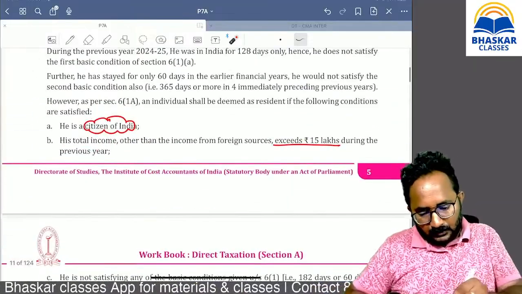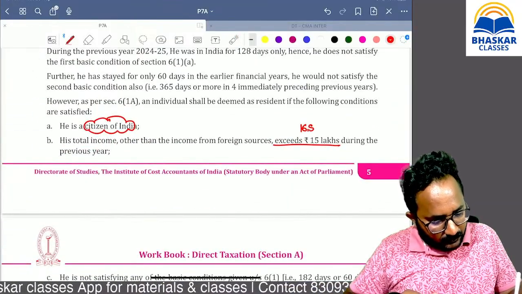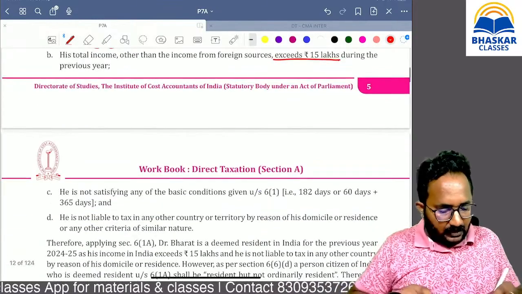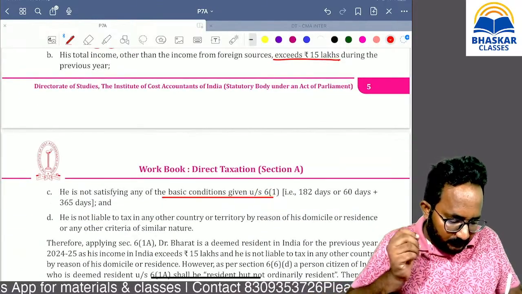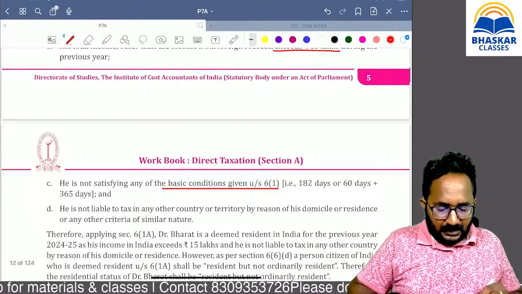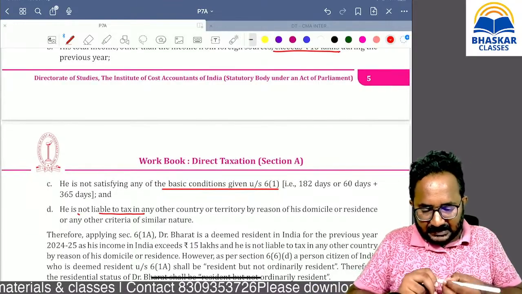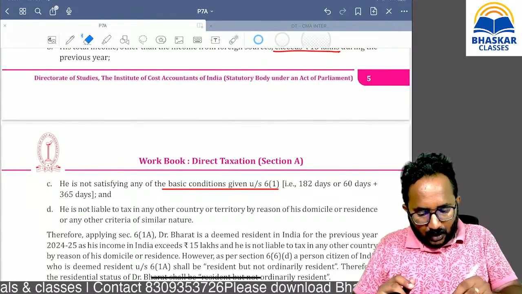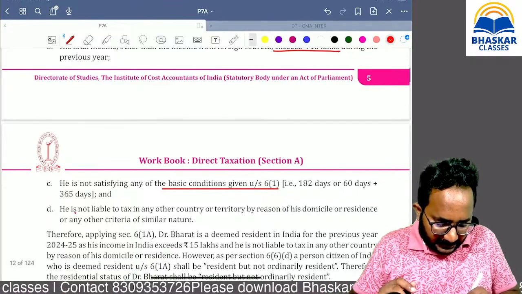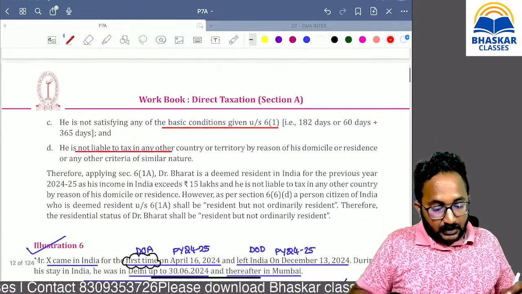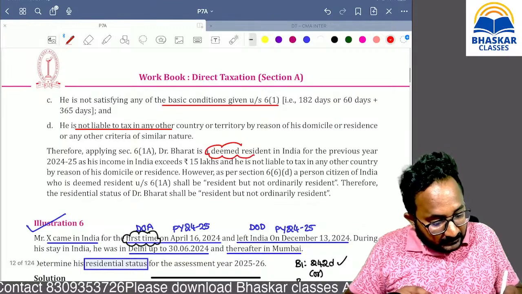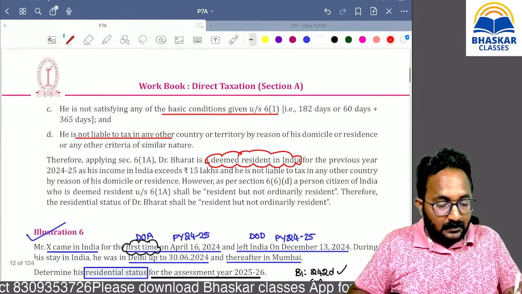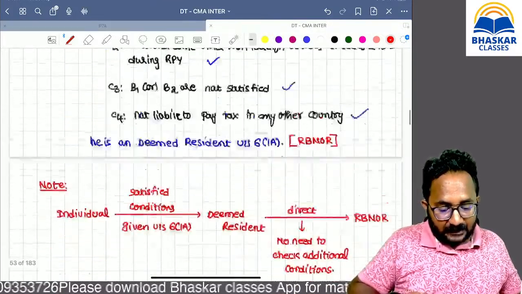16,50,000. He is not satisfying B1 as well as B2, and he is not paying tax in that country. So that fellow can directly be treated as what? Deemed resident. Sir, deemed resident, okay sir. Then what is the ordinary status, sir?